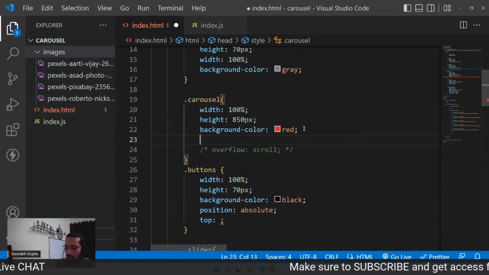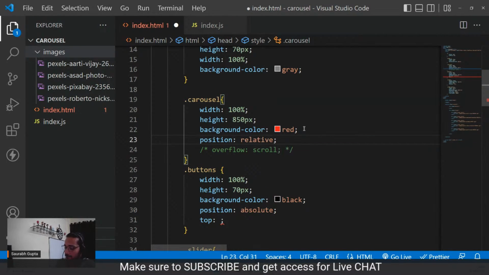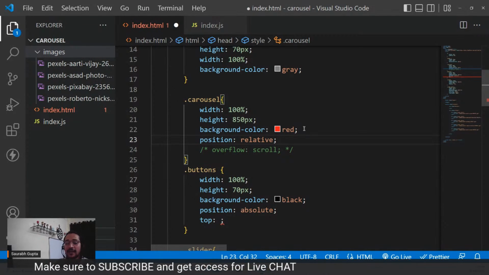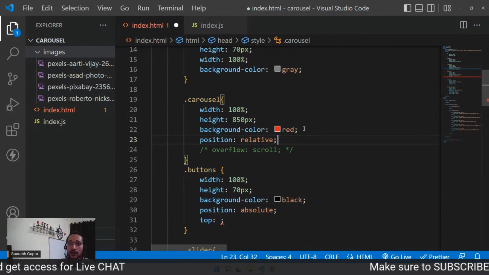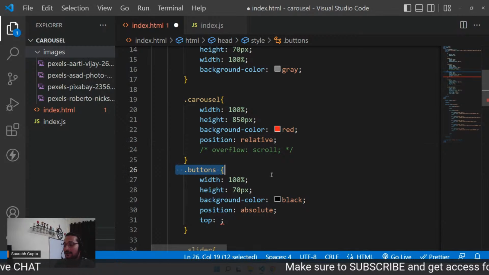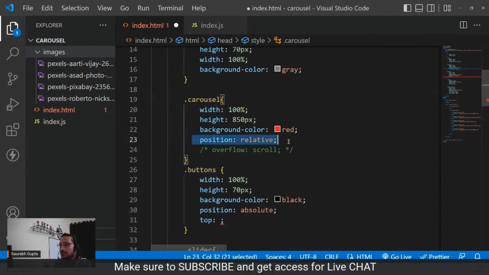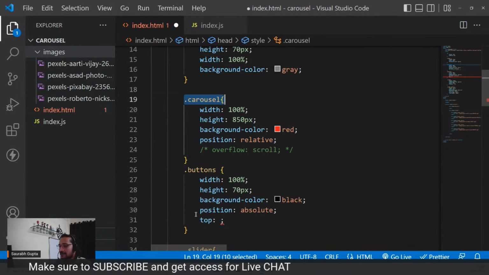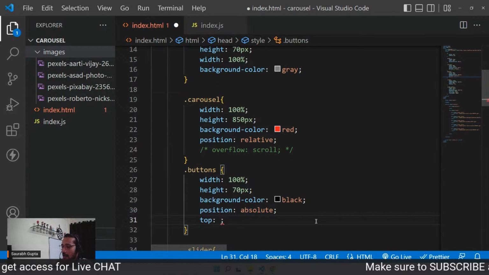So to the carousel, I'm going to give position of relative, because absolute things are positioned according to the nearest positioned ancestor or to the viewport. So I don't want this buttons div to go to the viewport. I want it to be with carousel. That's why I give position relative to carousel, so that this absolute element is always with the carousel. And I can give top.